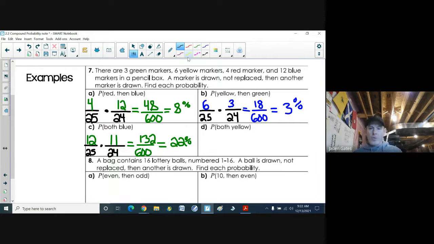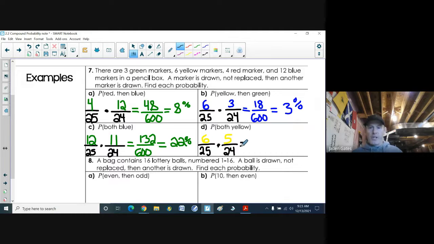Our last one, D, probability they're both yellow. So again, there's 25 pencil crayons at the start. After that first pull, now there's only 24. Now, how many yellows do we got? Let's see here. 6 yellows. So there's 6 chances to pull a yellow. And then if you do pull a yellow, there's only 5 left on the second pull.